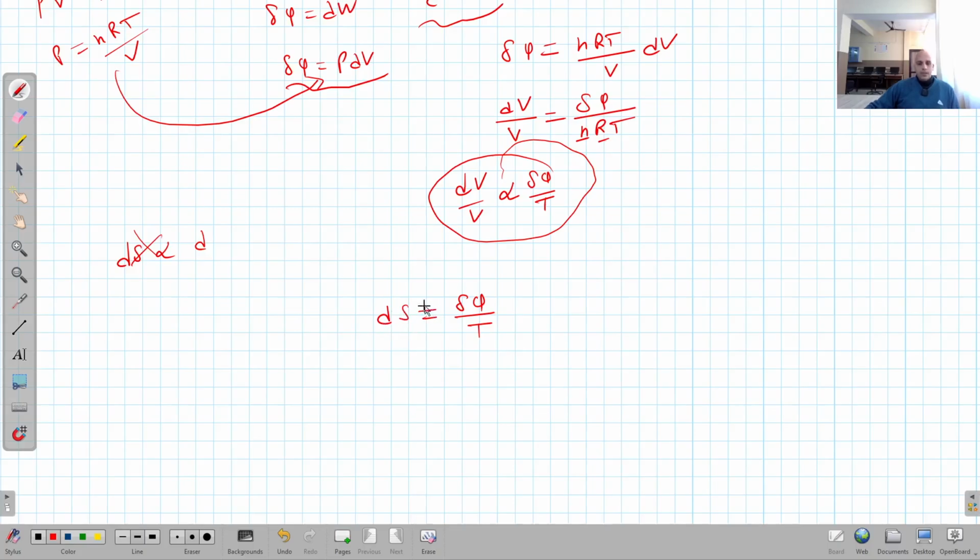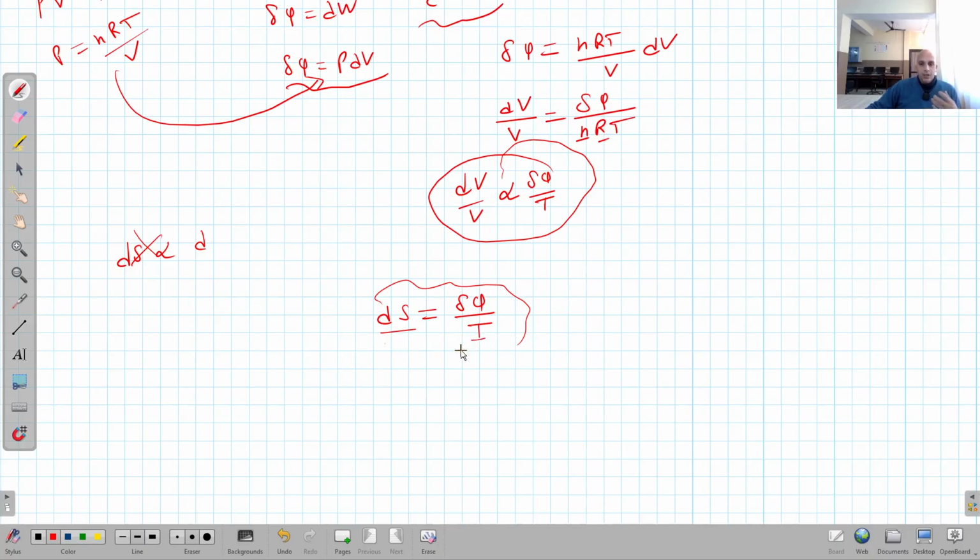So although there was a proportionality sign here, I took it as equal to. I take the constant of proportionality as 1. So it gives me this equation. dS is equal to delta Q upon T. What is dS? Change in the entropy of the system.